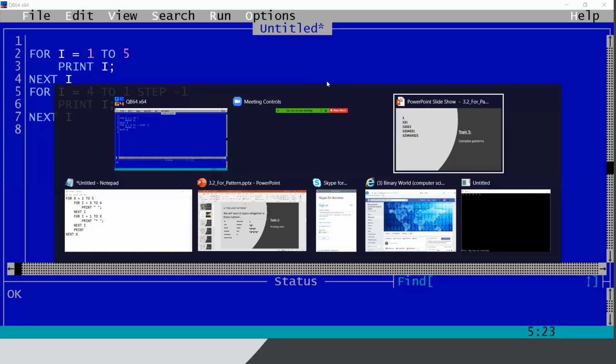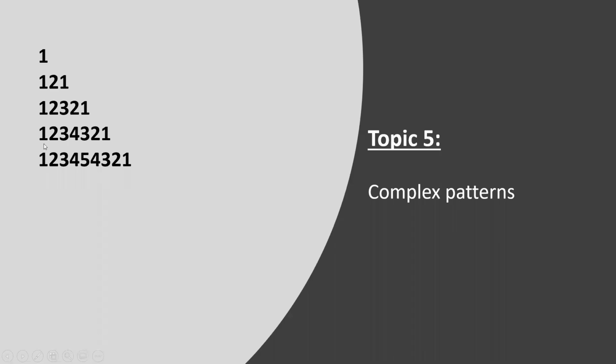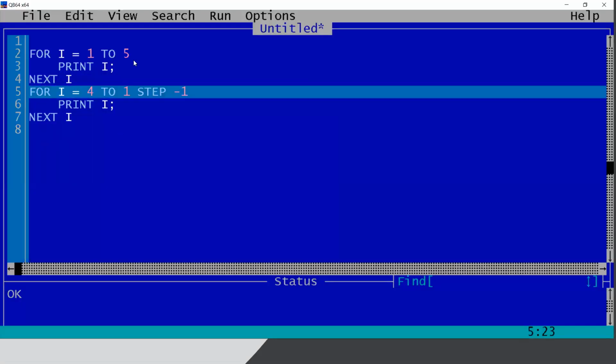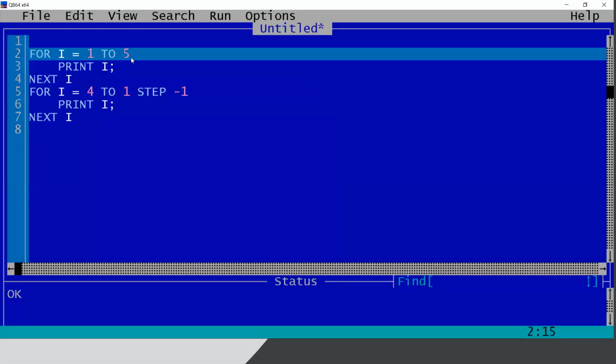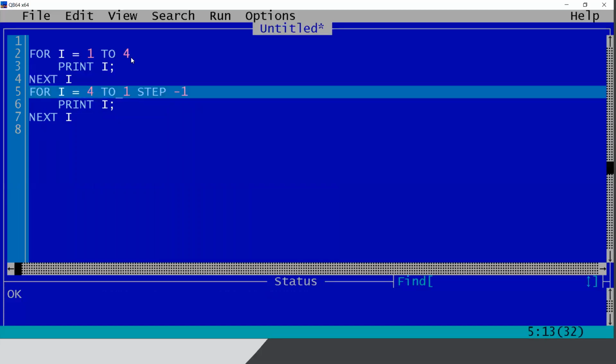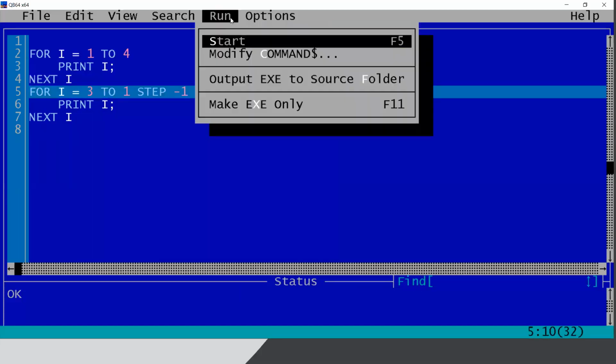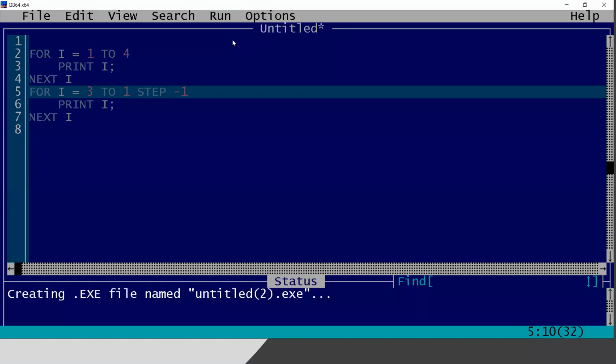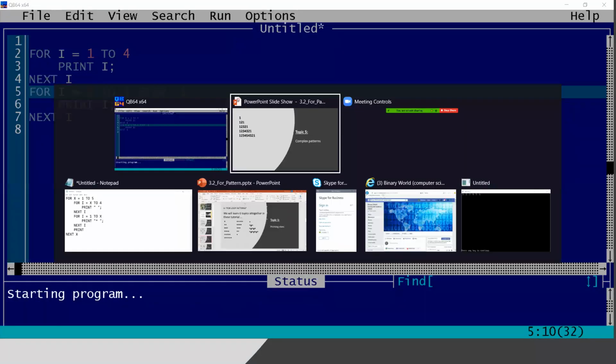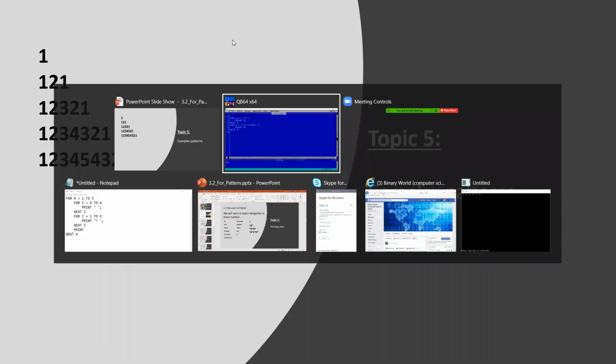In the next line, it is asking for the second largest line: 1, 2, 3, 4, and 3, 2, 1. So I just need some modification, like 4 here and here 3. That's all. Let me run the same and check if it is printing the result correctly or not.